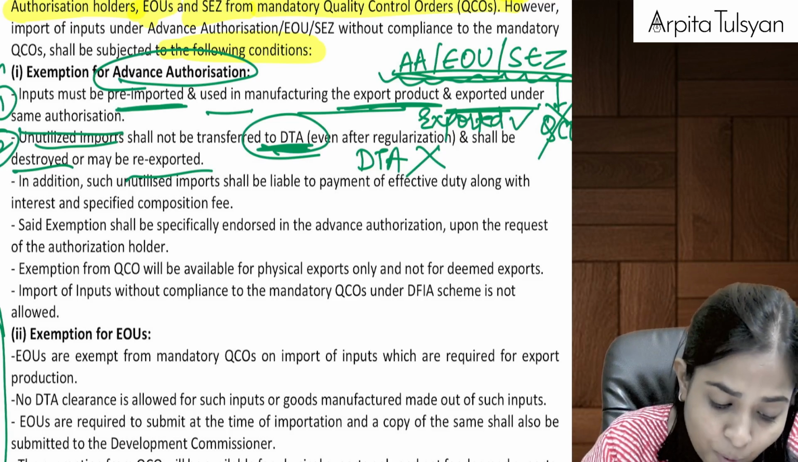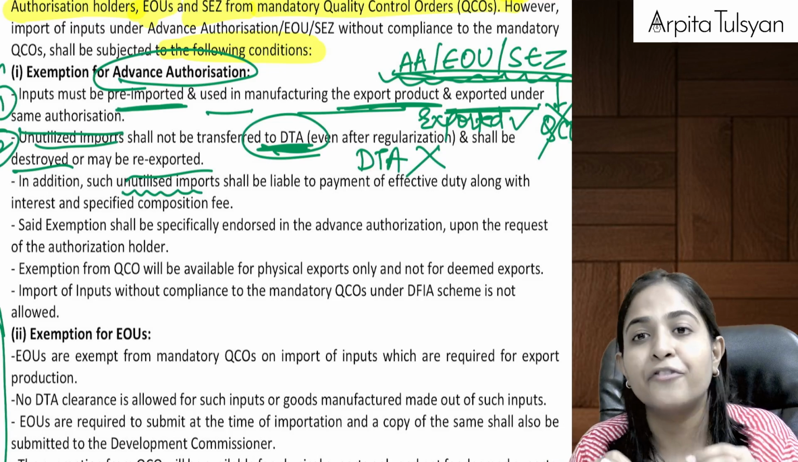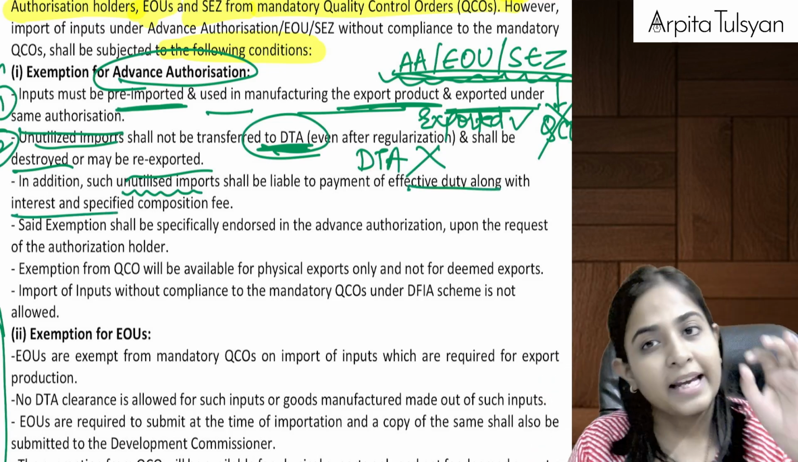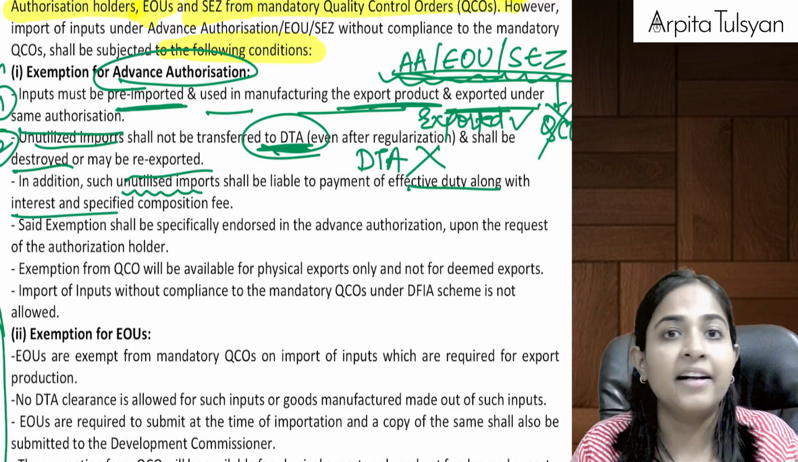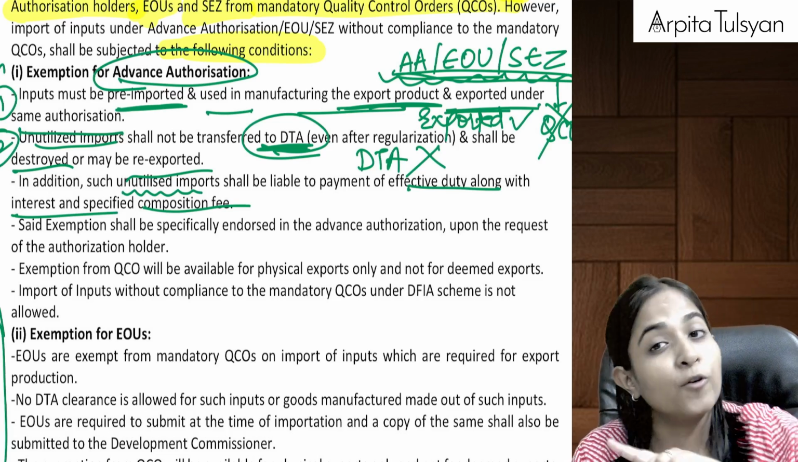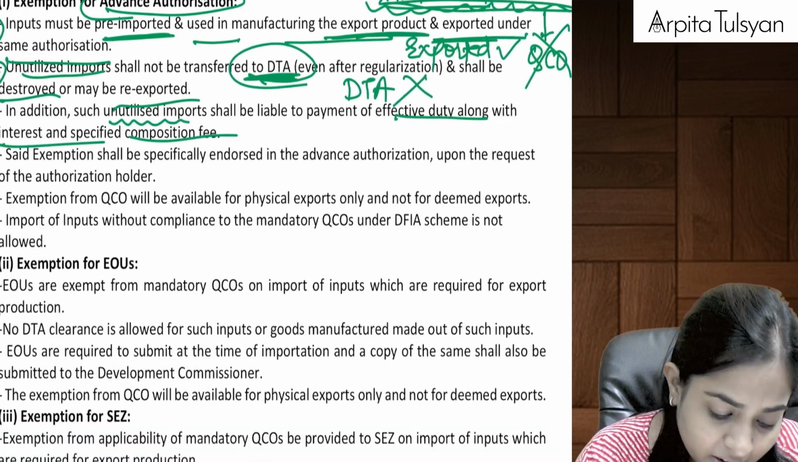And suppose you have anything left with you and you are planning to destroy it here in India, then you have to pay customs duty on it, plus interest, plus some composition fee on it. So it is kind of a punishment if you are not fully exporting it outside the country.